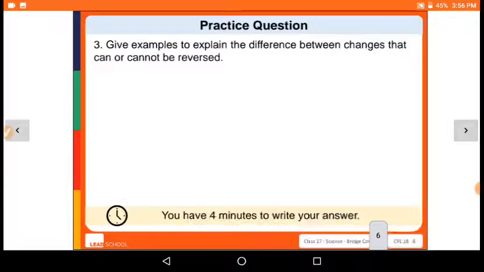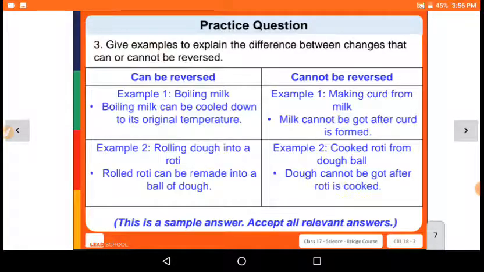Give examples to explain the difference between changes that can or cannot be reversed. First example is boiling of milk. If we boil the milk, then it is hot. Then again, if we let it cool down, it will get back to its original temperature. So this can be reversed. Now, cannot be reversed: making of curd from milk. We can't get milk from curd, right?